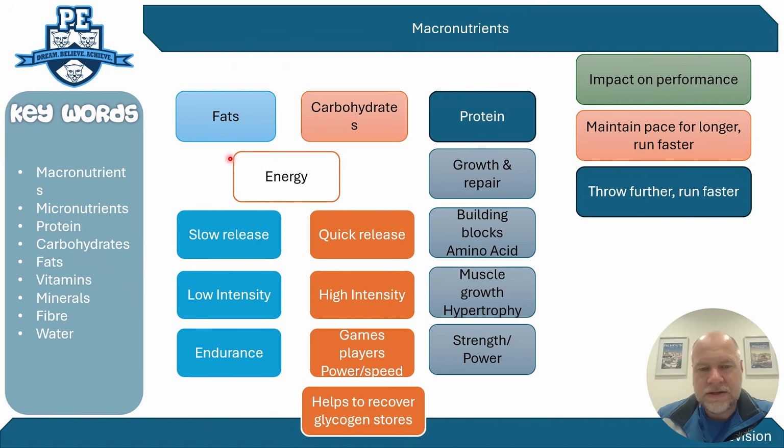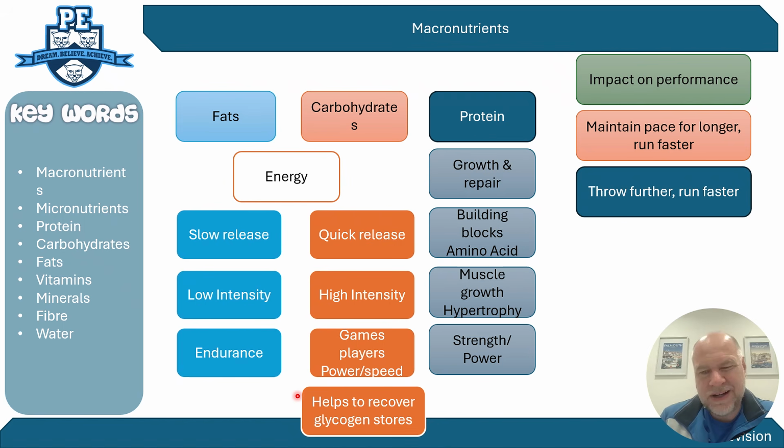So fats are a slow release of energy, and therefore would be the primary source for events that last a longer duration. Whereas carbohydrates are a quicker release of energy, and tend to be used in more high intensity activities, such as games players, and power and speed based activities. So make sure you've got an example of a sporting performer or event that would use carbohydrates. One of the key things you might want to talk about in your answer, if you're asked about the role of carbohydrates, is that taking on more carbohydrates helps to recover glycogen stores.